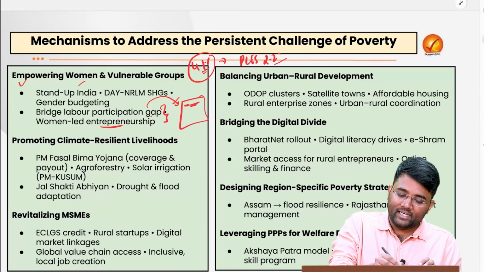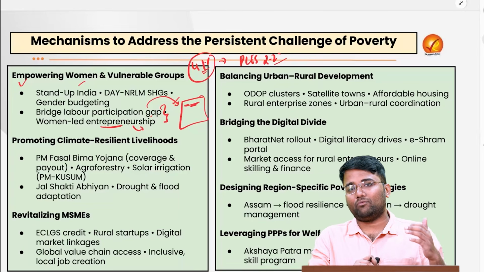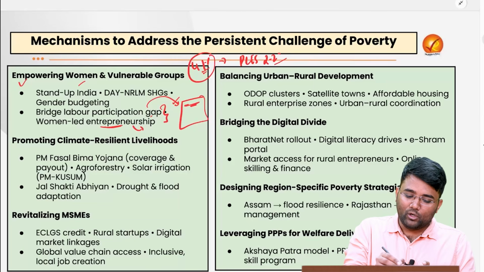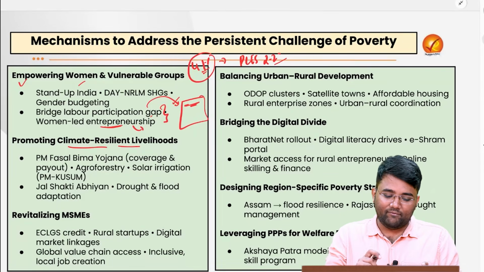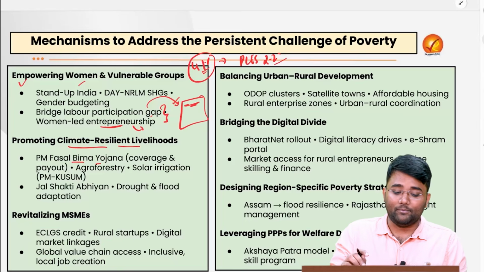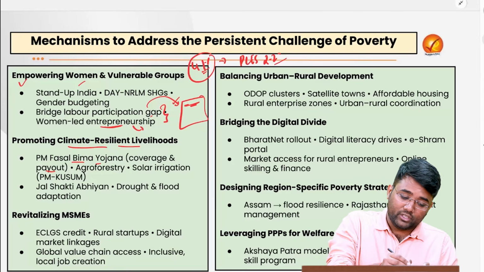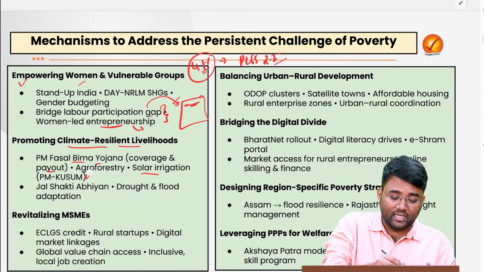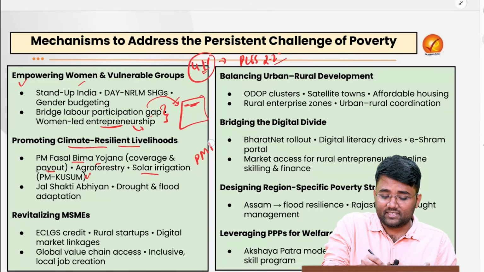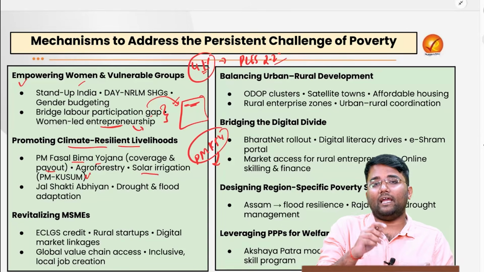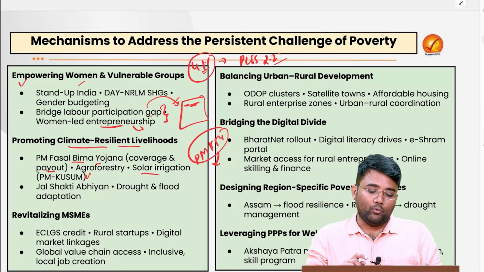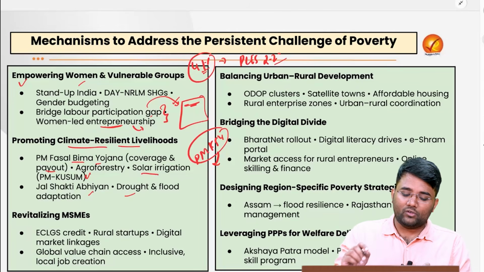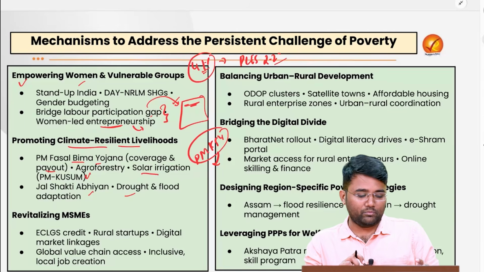Also, women-led entrepreneurship needs to be promoted, and that is one of the ideas being fulfilled by the Stand Up India scheme. Then we also need to promote climate-resilient livelihoods with the help of Pradhan Mantri Fasal Bima Yojana. Coverage and payout need to be expanded. Agroforestry and solar irrigation, with the help of schemes like Pradhan Mantri KUSUM or Pradhan Mantri Krishi Sinchai Yojana, further help in providing proper support to the farmers for irrigation needs. Jal Shakti Abhiyan, drought and flood adaptation, all these need to be expanded.